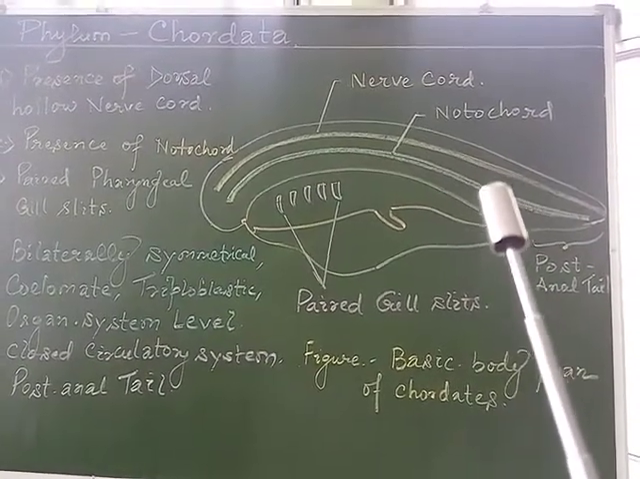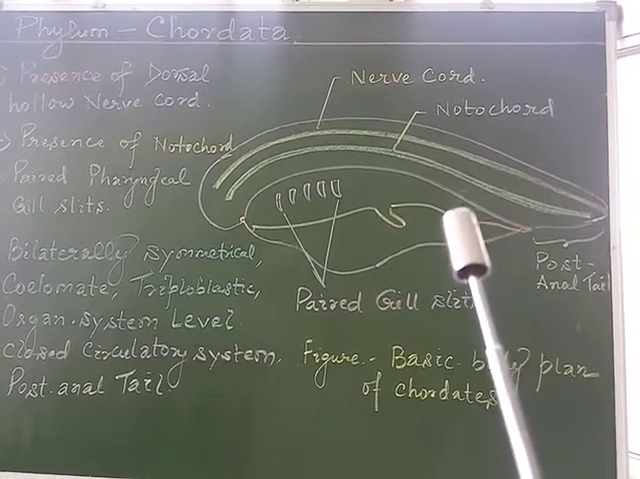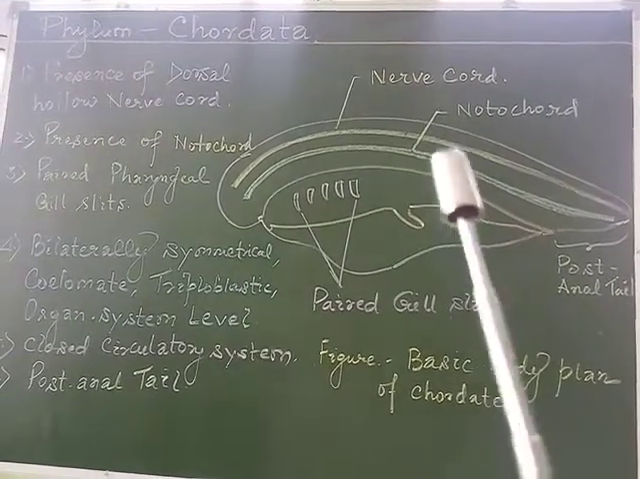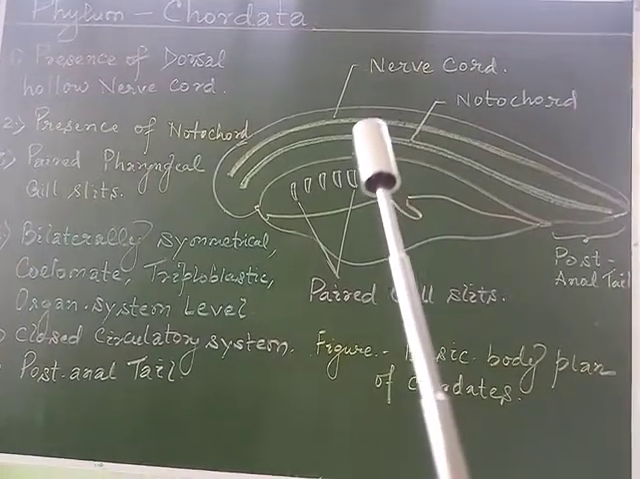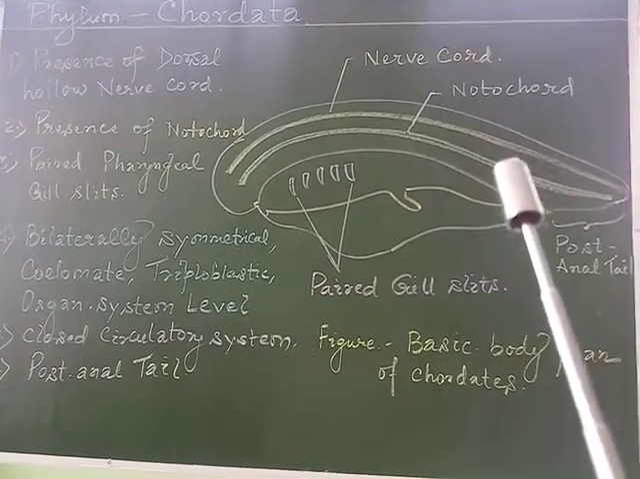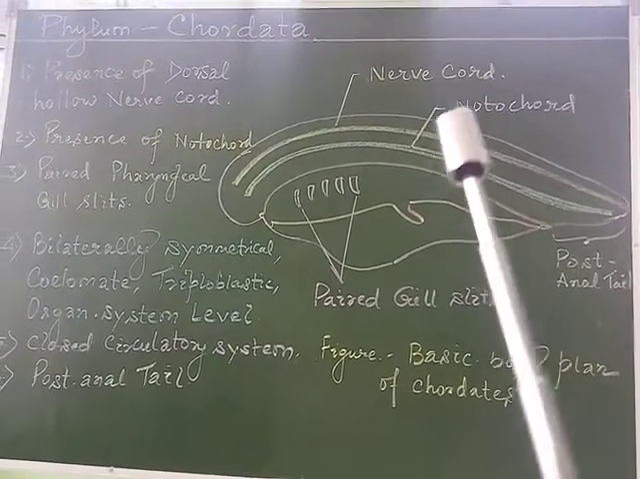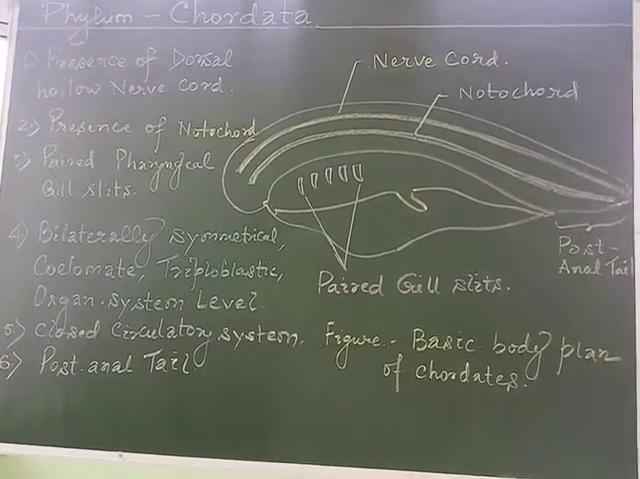Later on, in the adult vertebrates, it is surrounded or replaced by the vertebral column. Just as we have discussed the nerve cord, whose posterior end is replaced by the spinal cord, the notochord in vertebrates is replaced in the form of the vertebral column.